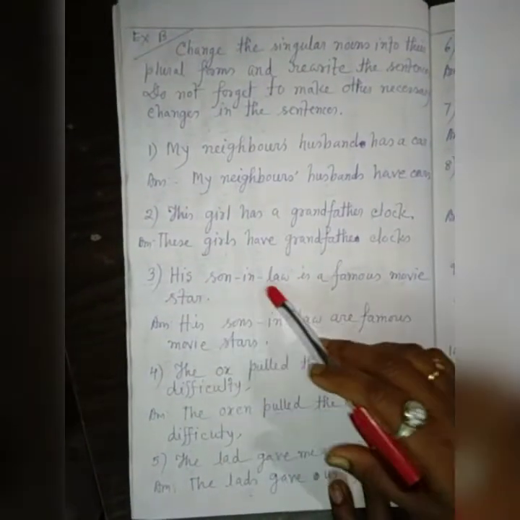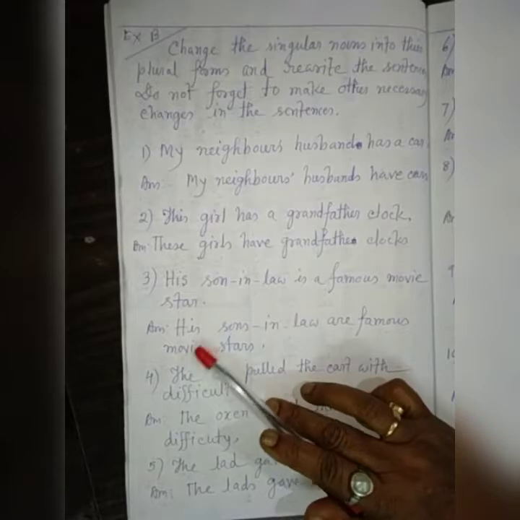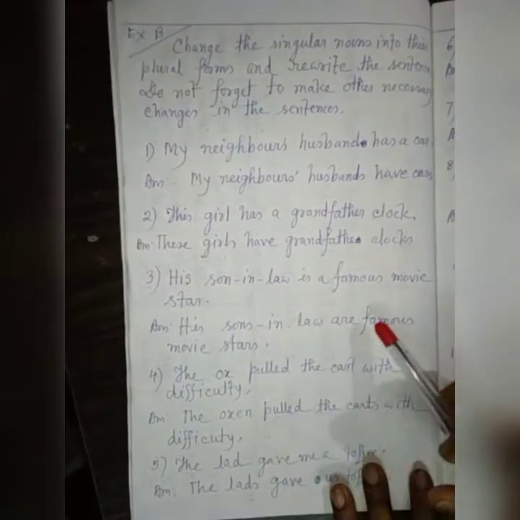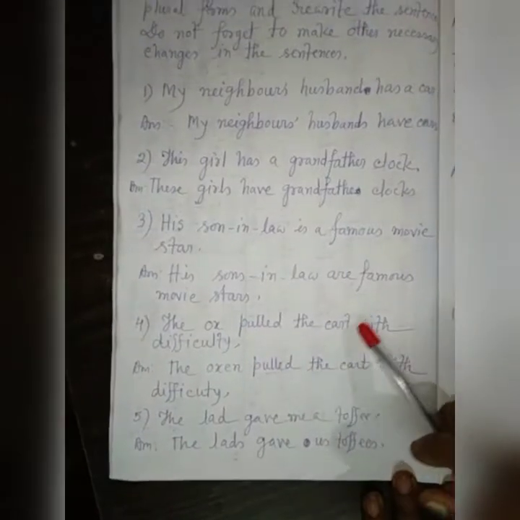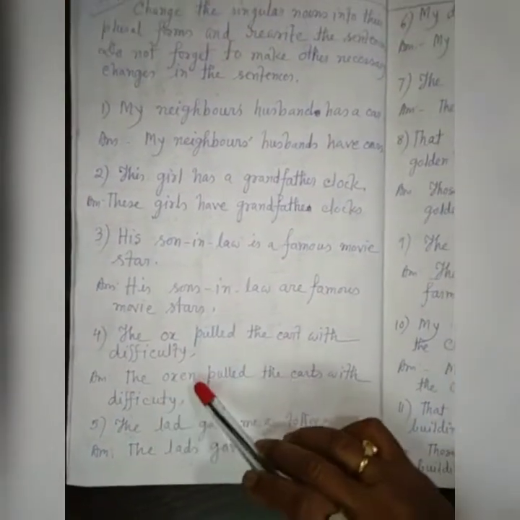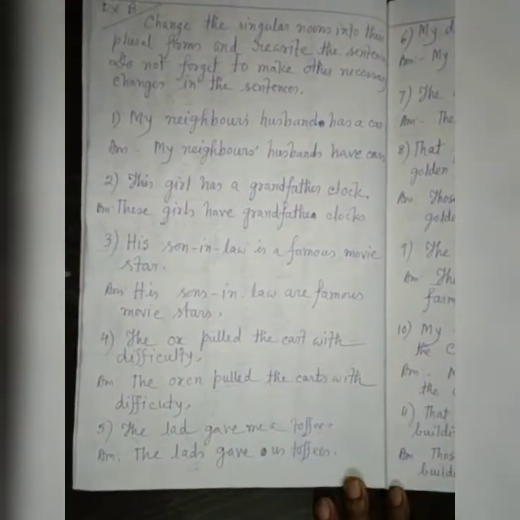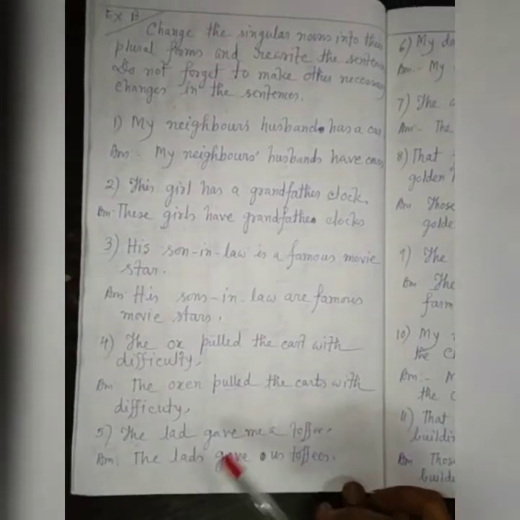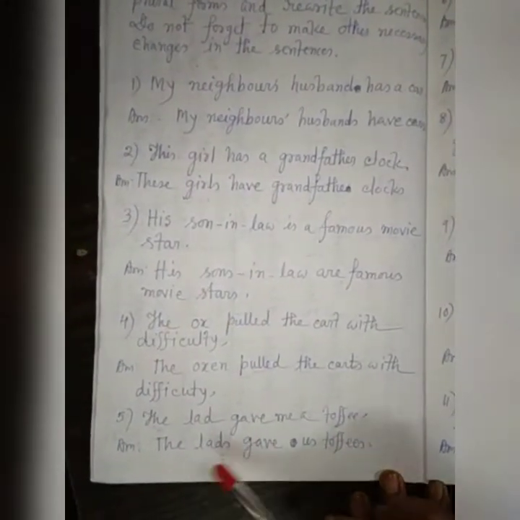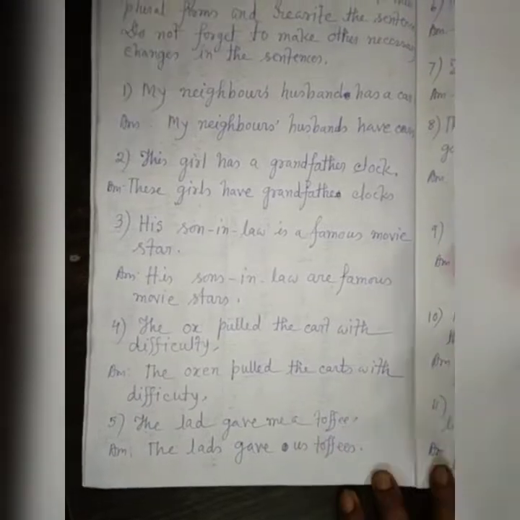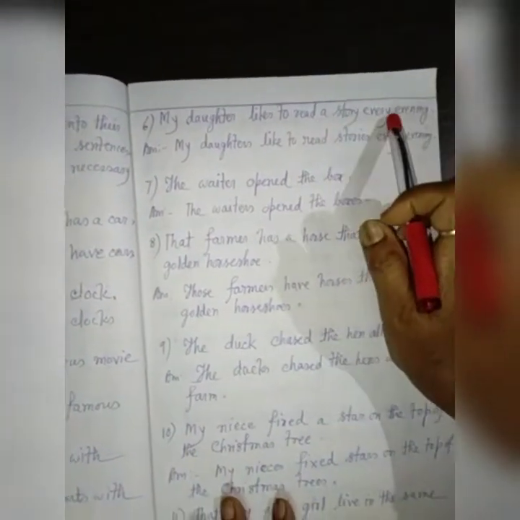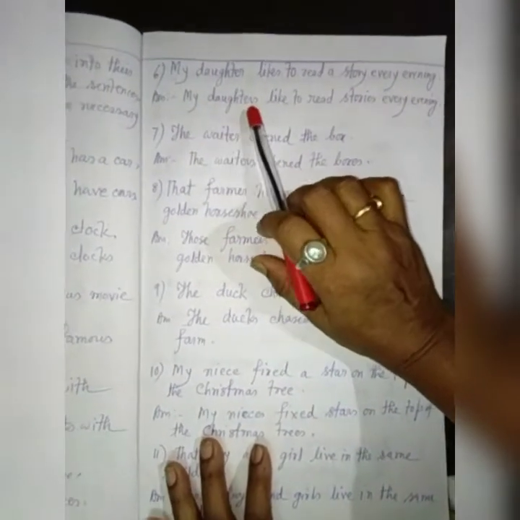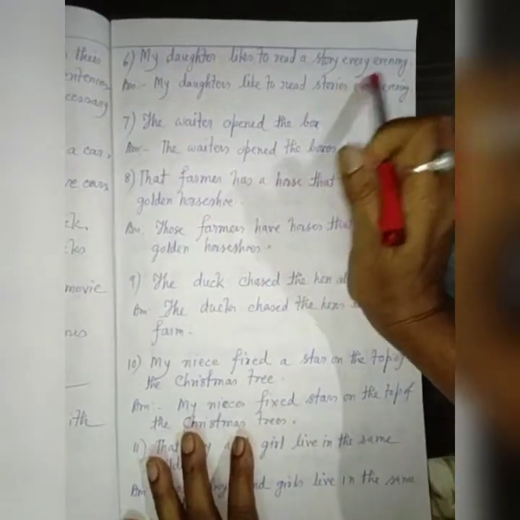3. His son-in-law is a famous movie star. Answer. His sons-in-law are famous movie stars. 4. The ox pulled the cart with difficulty. Answer. The oxen pulled the carts with difficulty. 5. The lad gave me a toffee. Answer. The lads gave us toffees. 6. My daughter likes to read a story every evening. Answer. My daughters like to read stories every evening.